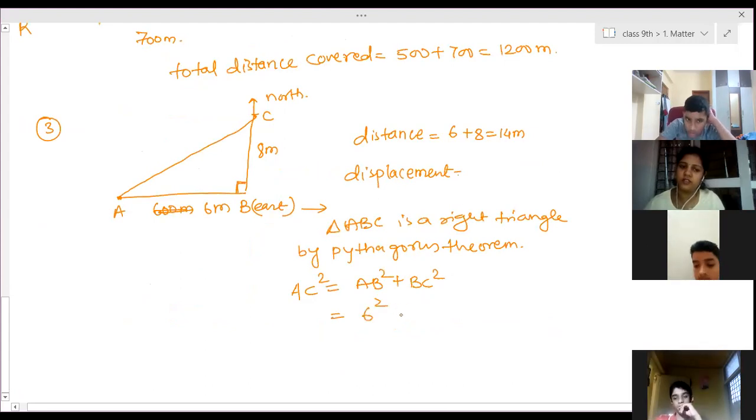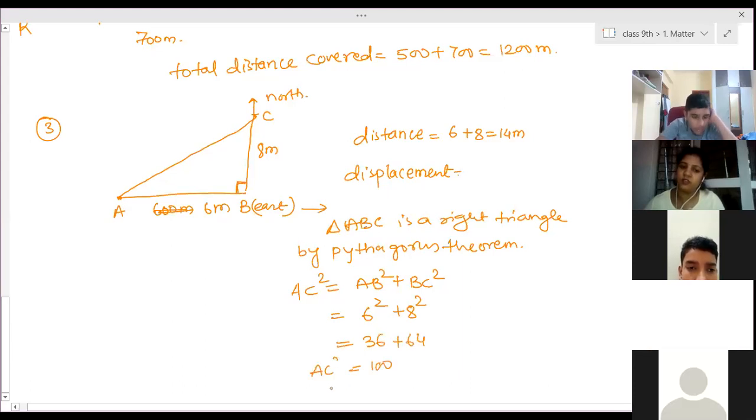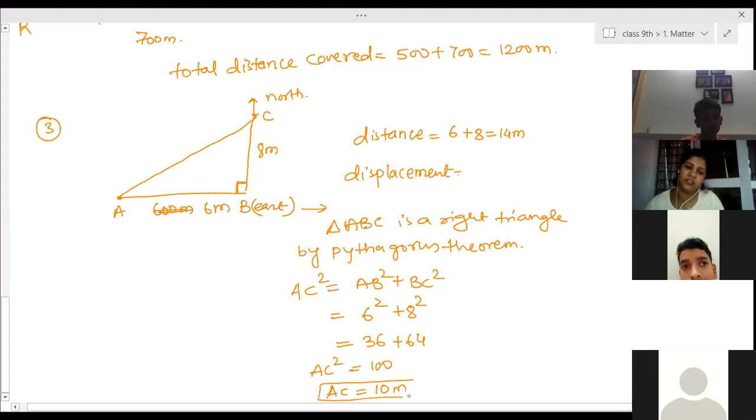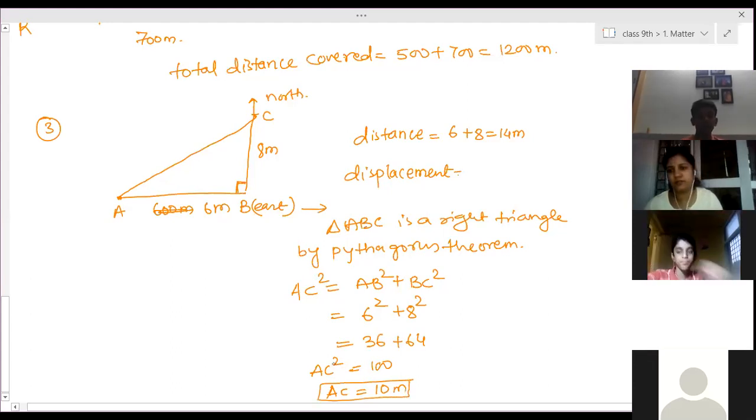That is 6 square plus 8 square. 6 square is 36 plus 64, which is equal to 100. AC square is equal to 100, so AC is equal to 10 meters. So displacement is 10 meters. Is it clear? Yes, ma'am.